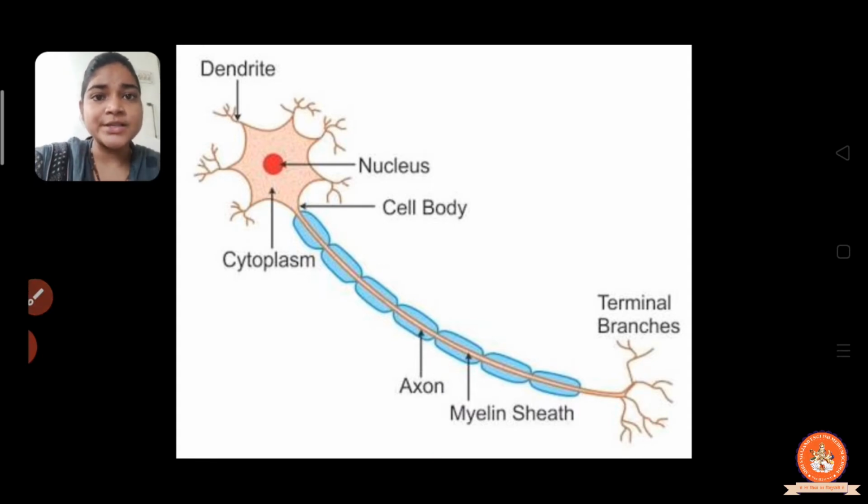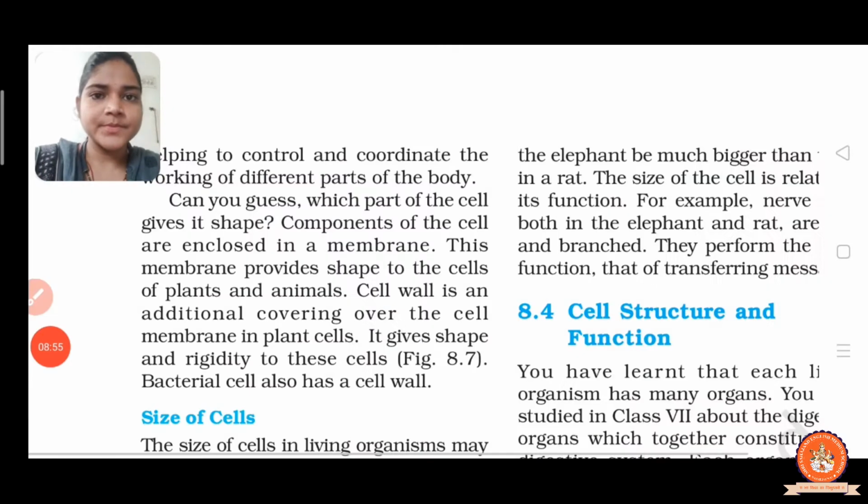So what is the function of the nerve cell? The nerve cell helps in the transfer of messages from various body parts to the brain, or from the brain to the various body parts, right? So these are the function and the structure of the nerve cell that is not given in your textbook. Now again back to our topic.